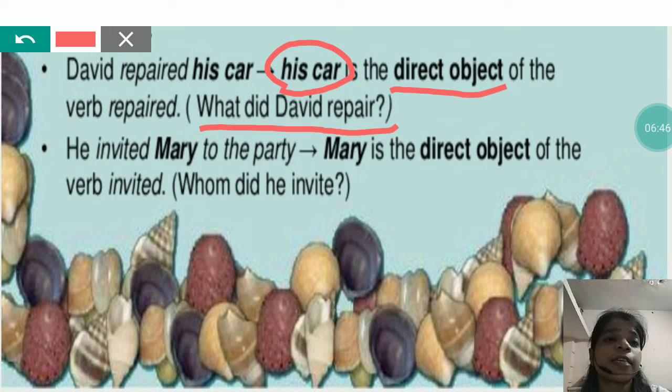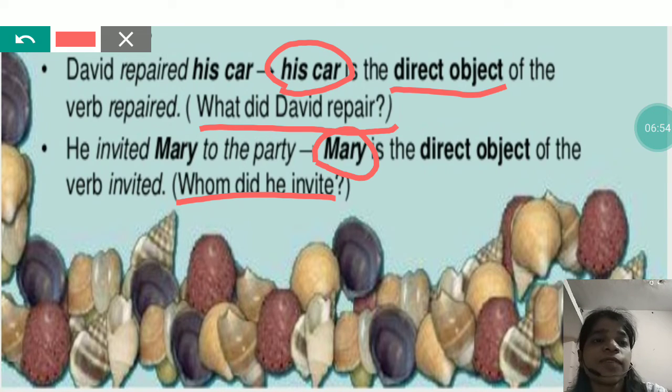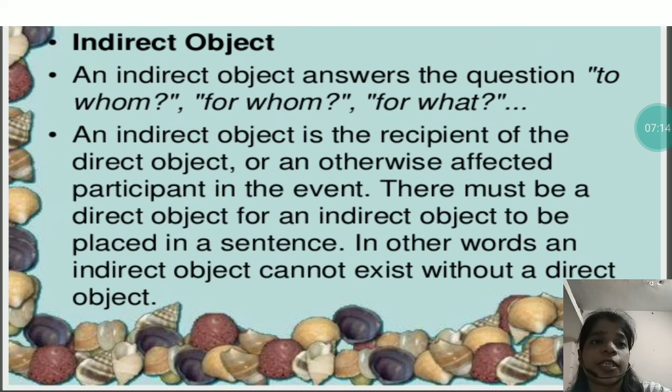Second one, he invited Mary to the party. Now if we ask whom did he invite, the answer will be Mary, so Mary is the direct object. So whenever we have to find out whether the object is direct or indirect, we can ask questions like what, who, whom, and if we get the answer, then that object will be called direct object.